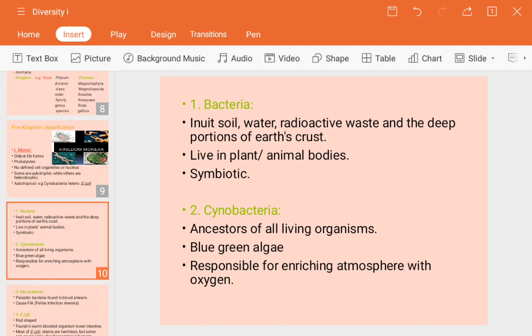Next, cyanobacteria are the first ancestors of living organisms. Ancestors means the first living form which was present on the earth, present on the earth at the first time. Next, it's also known as blue green algae, and there are so many varieties of blue green algae on the earth. Next, what are the algae that we are going to see.